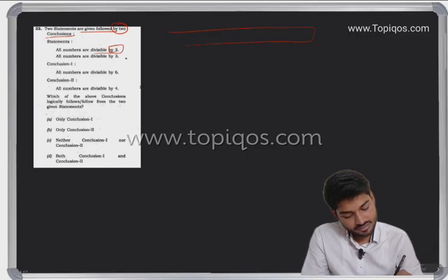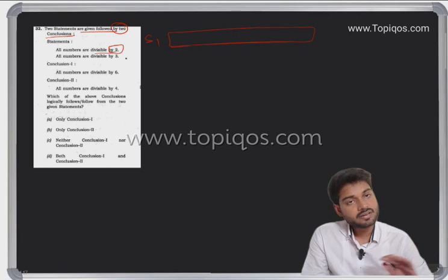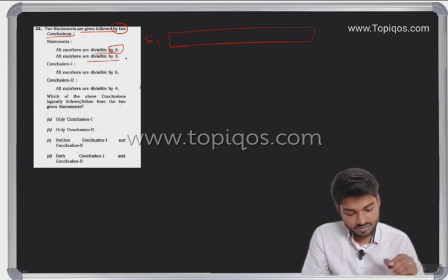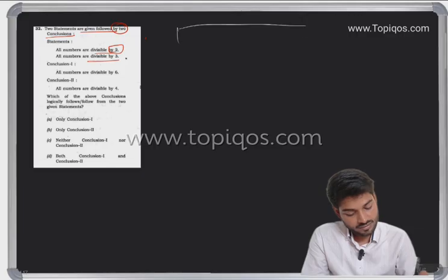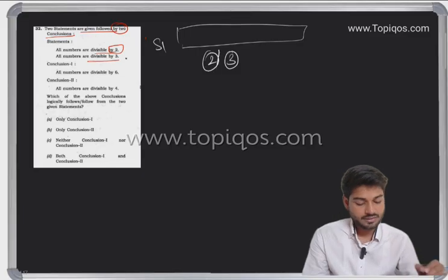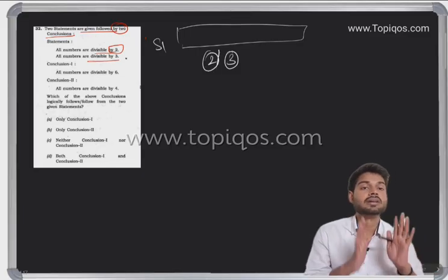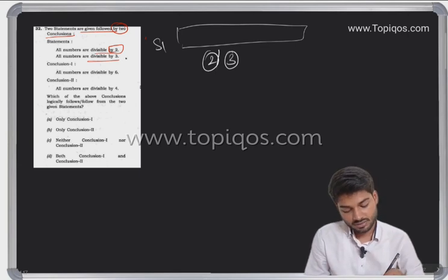Okay, the statement is saying all the numbers are divisible by 2. In statement 1 we have all the numbers, that all the numbers are divisible by 2 and all the numbers are also divisible by 3. So here we have a group where all the numbers are divisible by 3 and also by 2. So tell me what conclusion or inference can be taken. The inference is what? All numbers are divisible by 6.